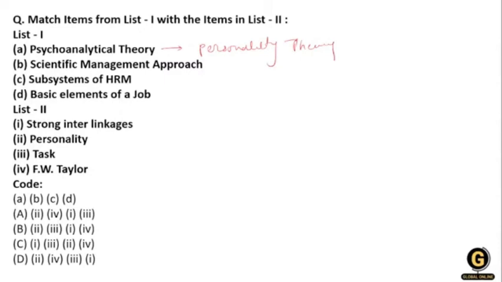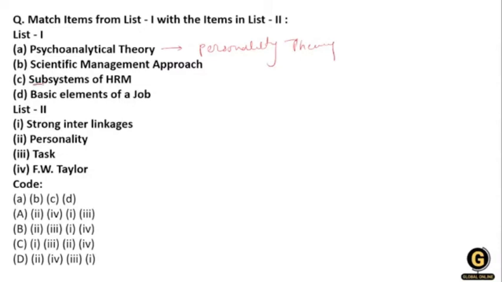What about the scientific management approach? Do you know that this theory is a management approach that analyzed and synthesized the workforce? The main objective is to improve economic efficiency and the labor's productivity. That is scientific management.